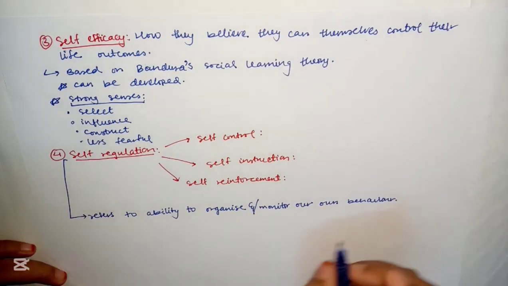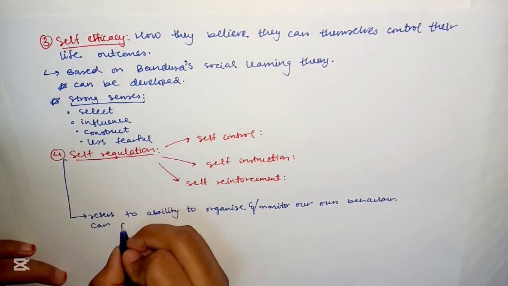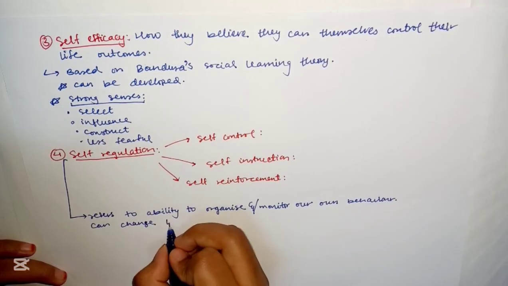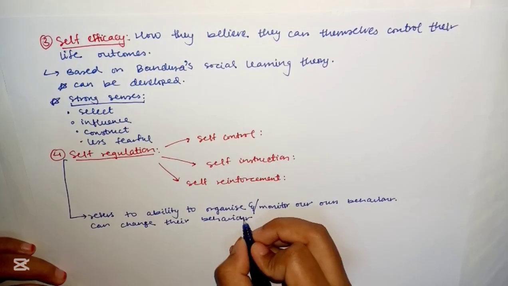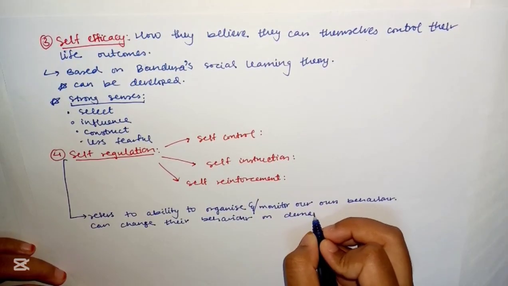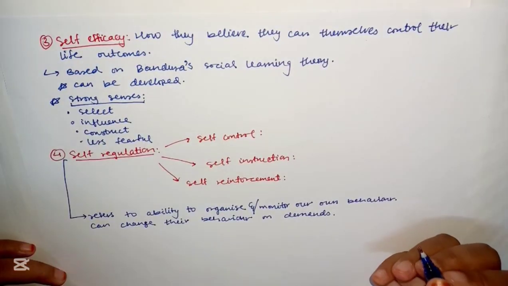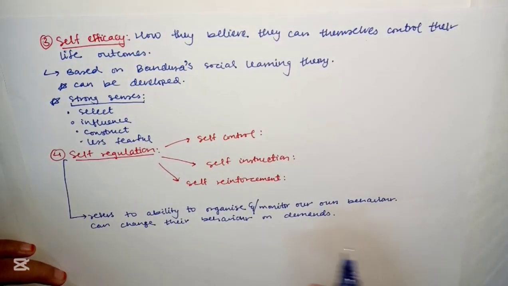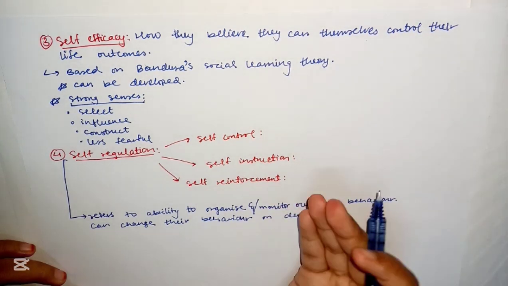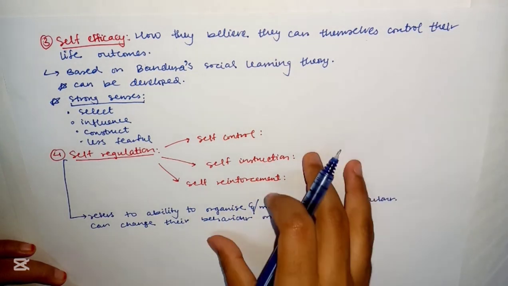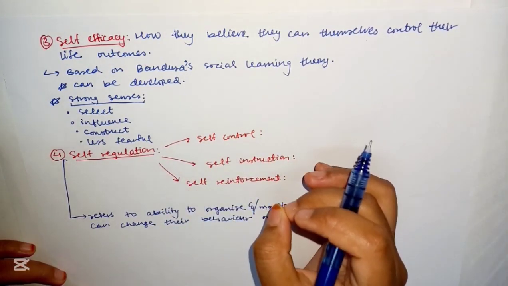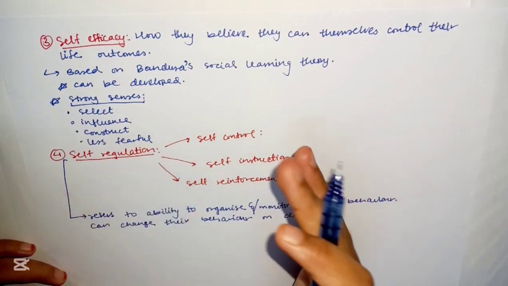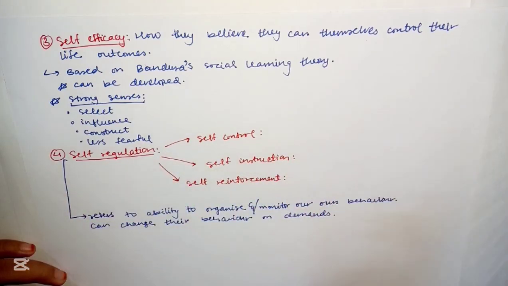So they can change their behavior on demands. Okay, so they're high on self-monitoring. Then that becomes someone's willpower at times. As human beings, we can control our behavior the way we want. We often decide to delay or defer the satisfaction of certain needs. Learning to delay or defer the gratification of needs is always called self-control.